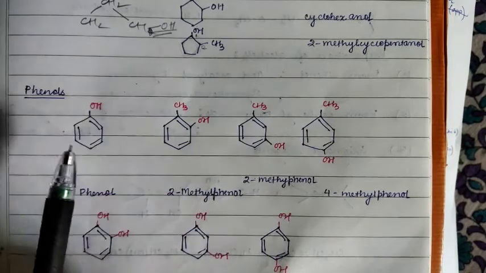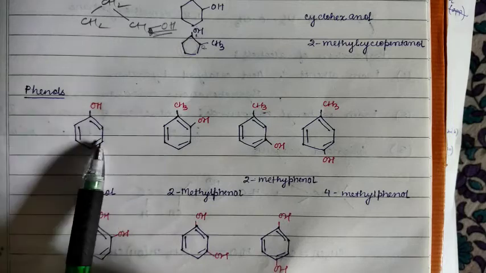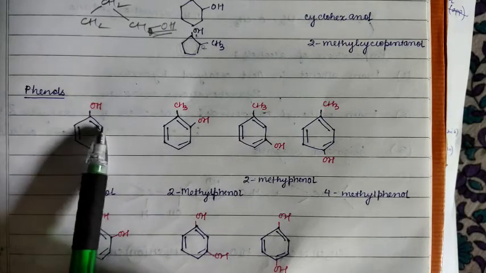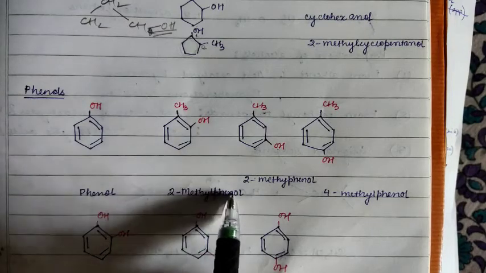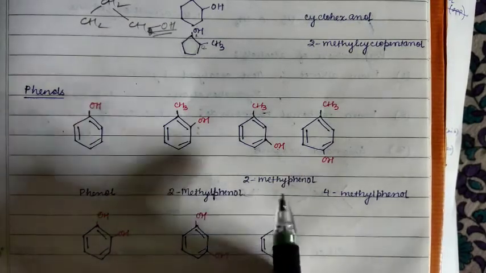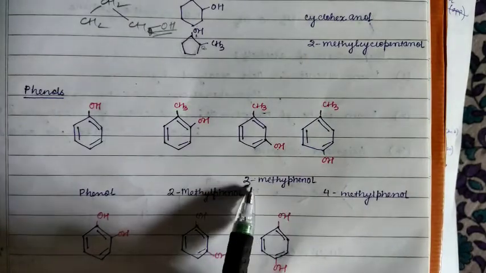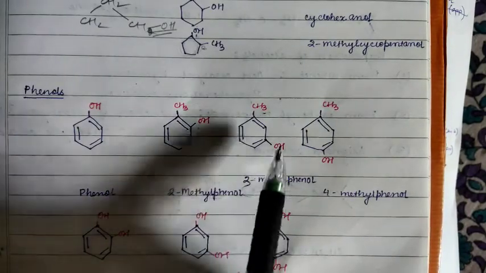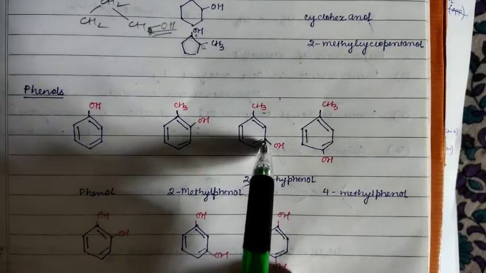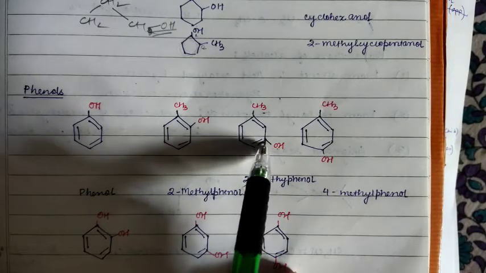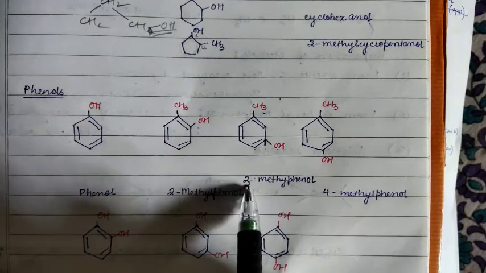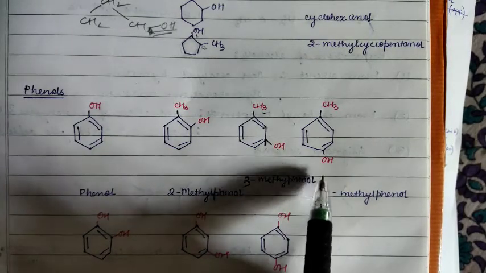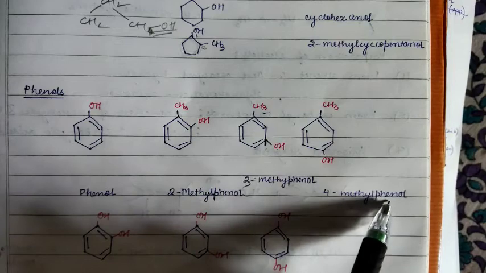This is the original phenol compound, and this phenol compound is substituted, one hydrogen again is substituted by CH3, so you will get 2-methyl phenol. Clear? This one will be 3, and this one is 3-methyl phenol. How do we consider? This carbon you have to number as number 1. 1 2 3, so this is 3-methyl phenol, and this is 4-methyl phenol.